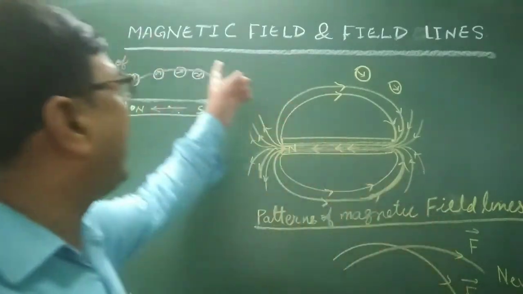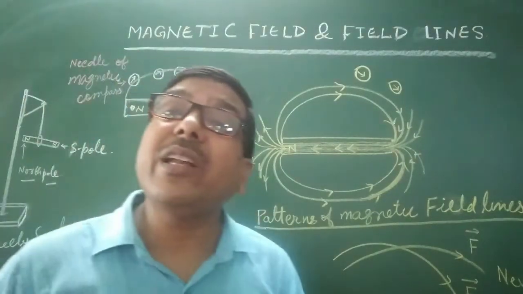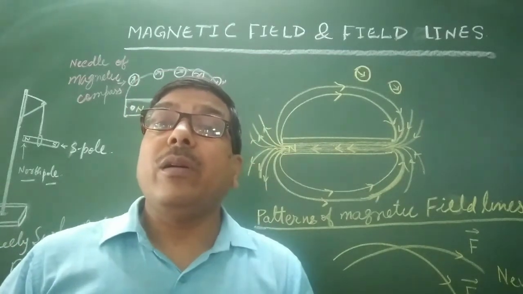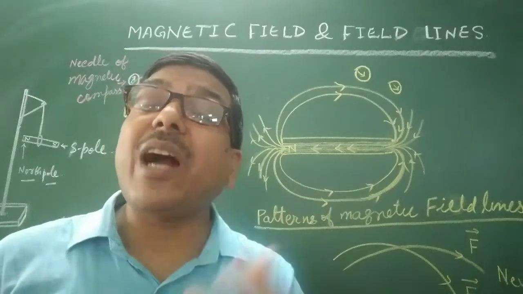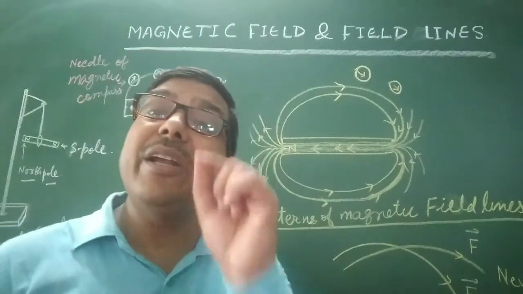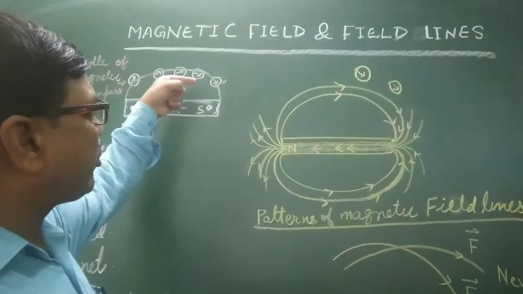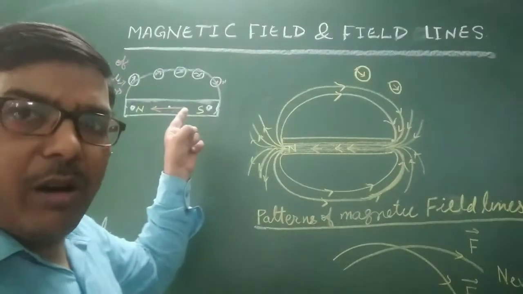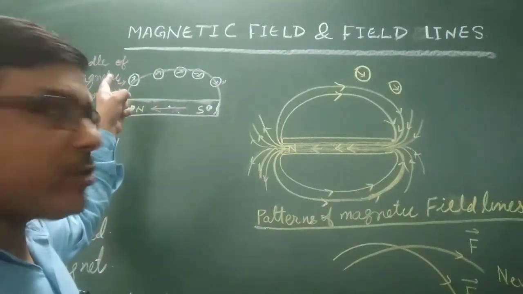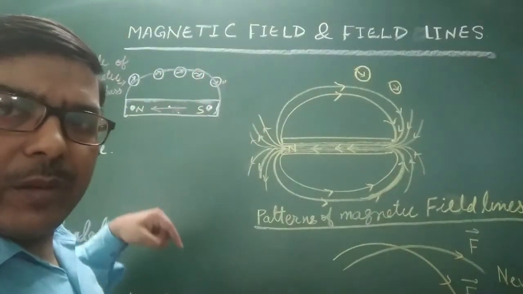If a magnetic compass is kept near a magnet, the needle of the compass shows deflection or begins to oscillate, and the needle moves towards the south of the pole. Understand?